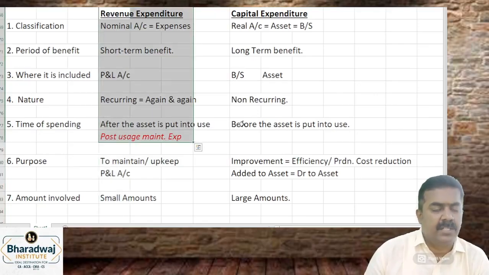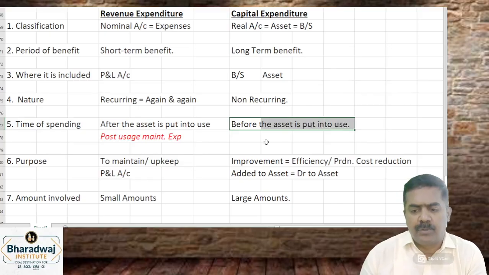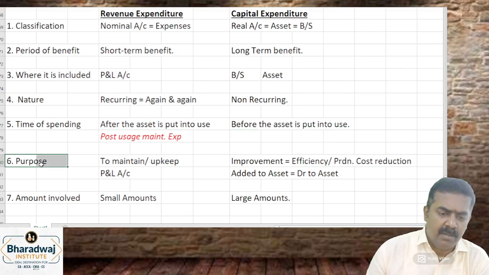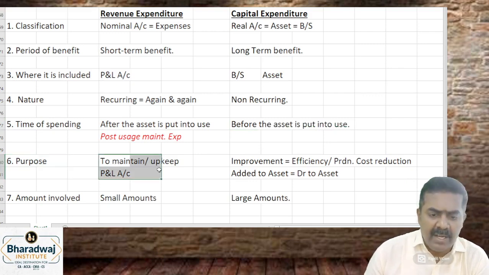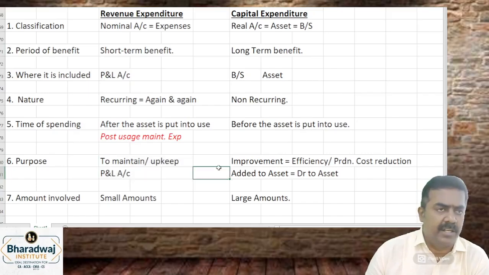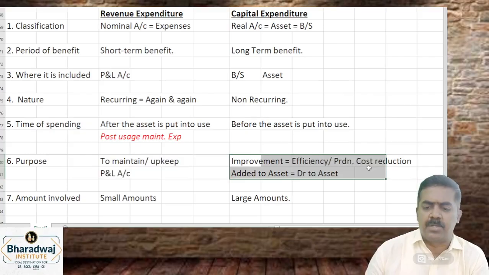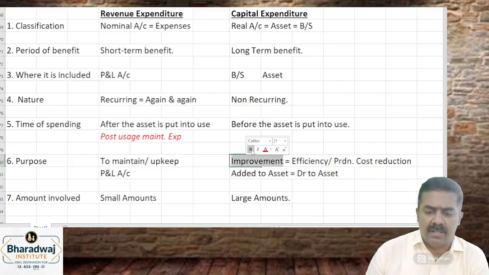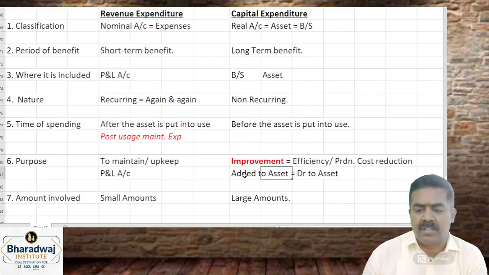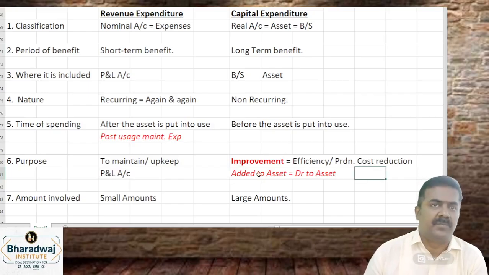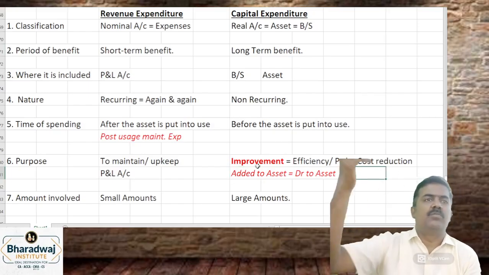Revenue expenditure will be charged in the P&L account. Before the asset is put into use, if you spend money, that is which one? Capital expenditure. The purpose of revenue expenditure is to maintain the asset, to keep it in working condition. The purpose of capital expenditure is improvement, maybe in efficiency, number of units produced, or cost reduction. All improvement expenditures are added to asset value. For example, I add one more floor to the building.